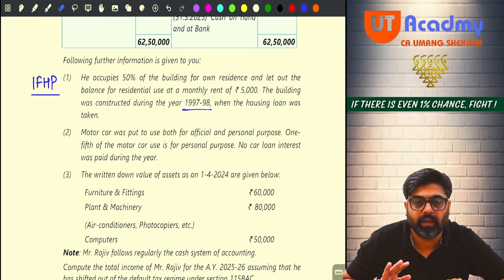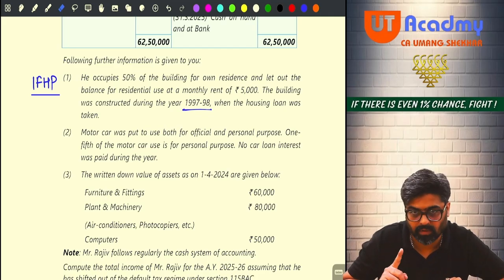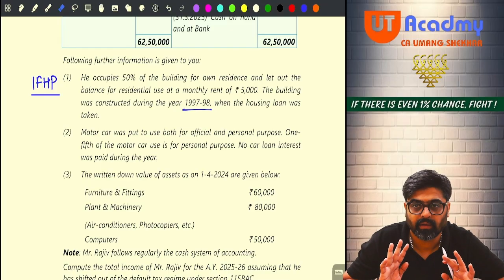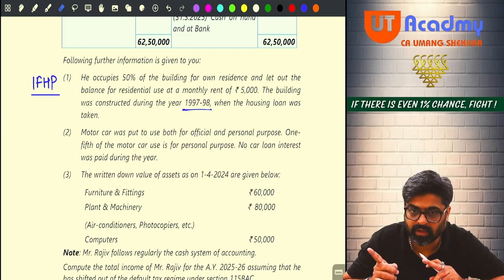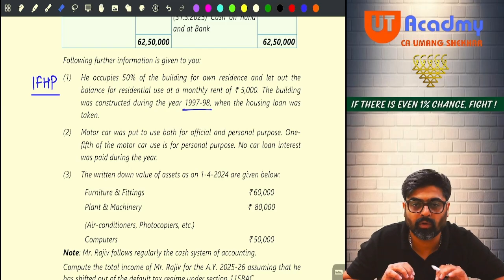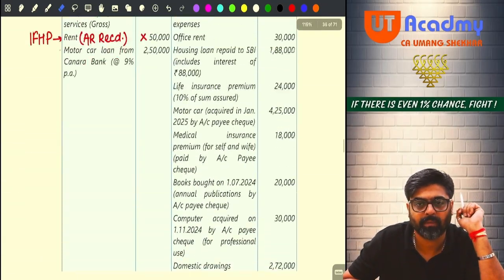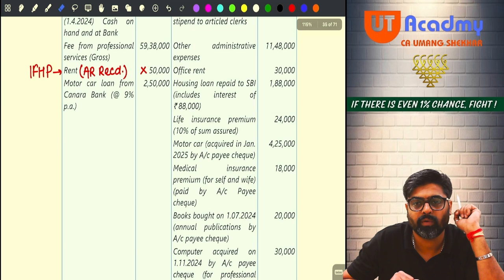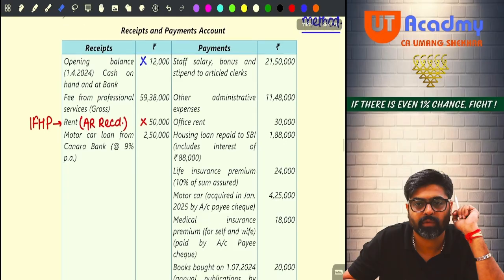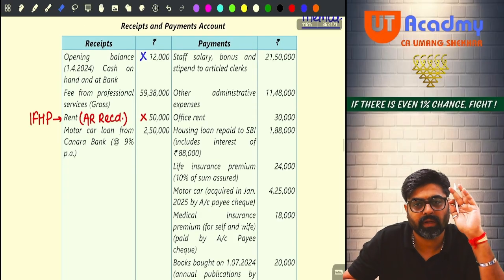Wait. See, for this property there was a loan taken. The question is saying, see, construction completed in 97-98 when the housing loan was taken. Now, if housing loan was there, so definitely some housing loan repayment would have happened this year. And if it happened, it will be appearing on your payment side. Can you see your payment side? Housing loan repaid to SBI, 1,88,000. Third or fourth item.